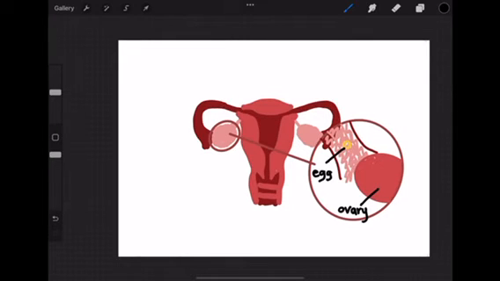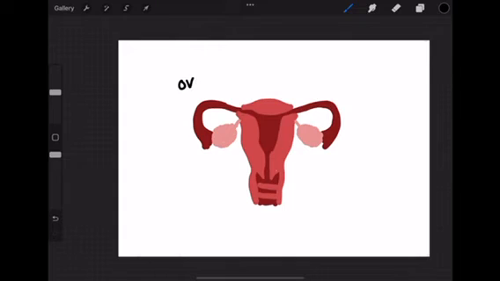Now, let's go through the process of fetal development. Estrogen peaks in the days leading up to ovulation. This is your most fertile period, approximately 14 days following the start of your menstrual period. One egg is typically released from one of the ovaries during each normal menstrual cycle. Ovulation is the process of the egg's release. A sperm can fertilize an egg by penetrating it.